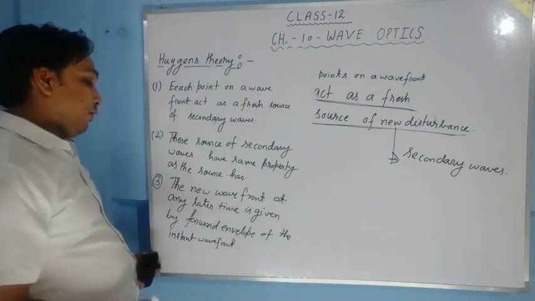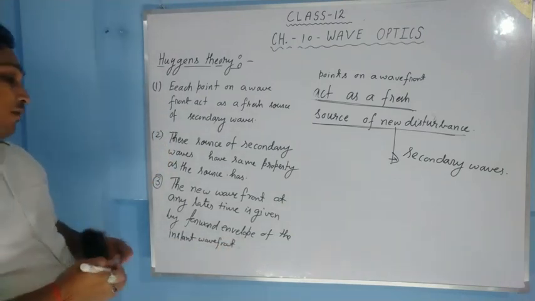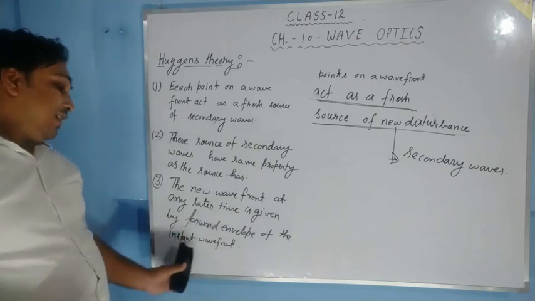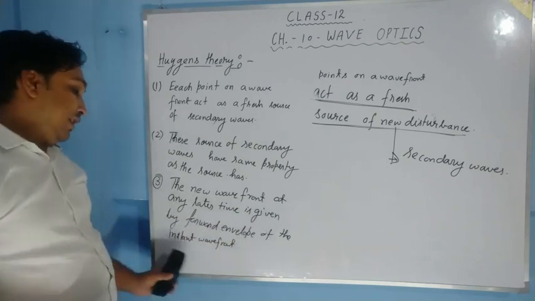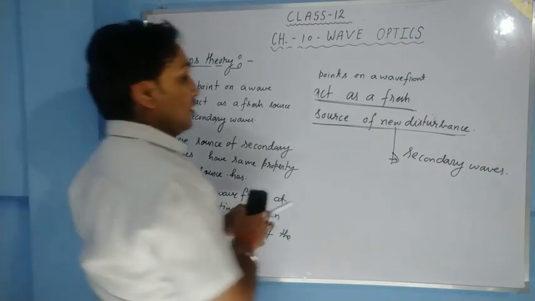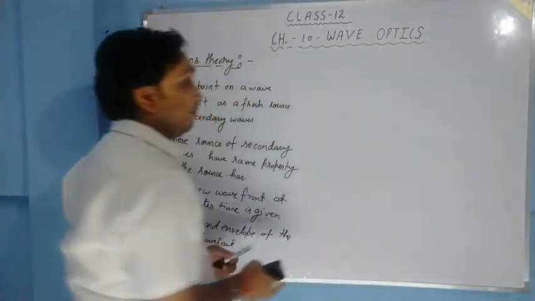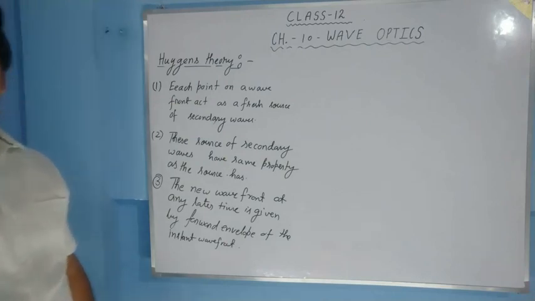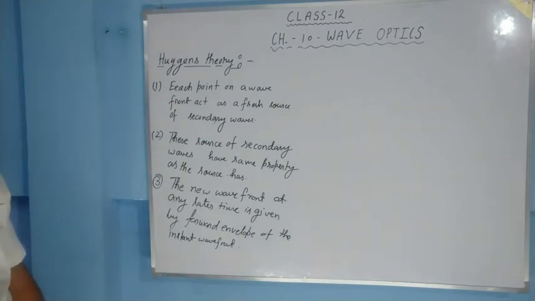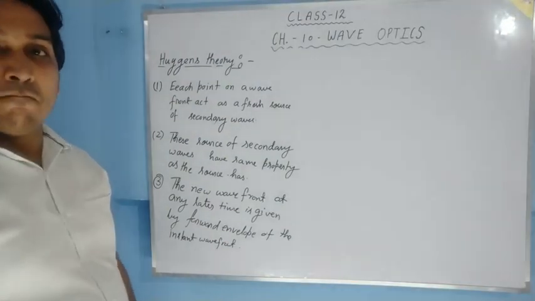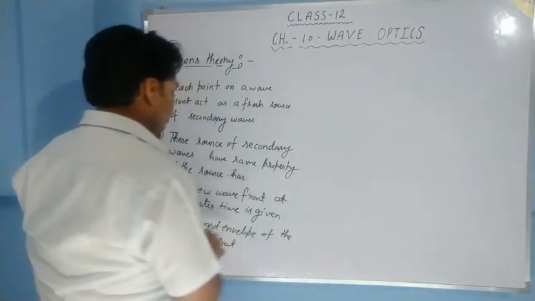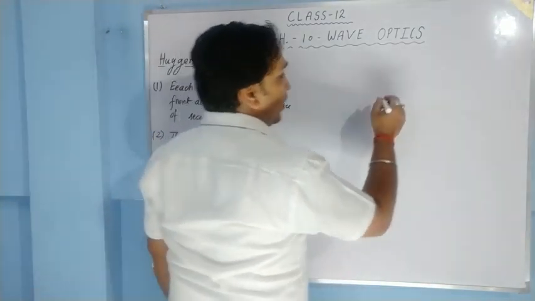Okay? The new wavefront at any later time is given by forward envelope of the instant wavefront. What does this forward envelope mean? Let us see.